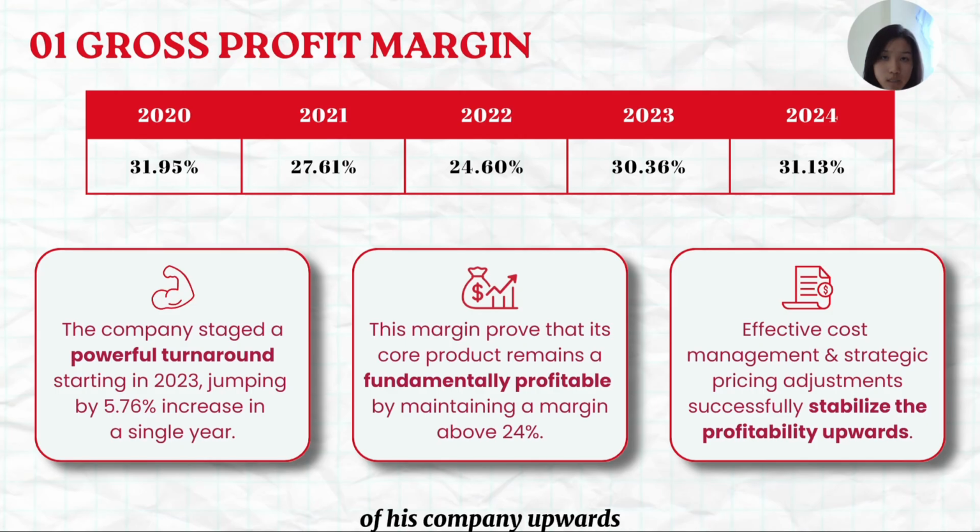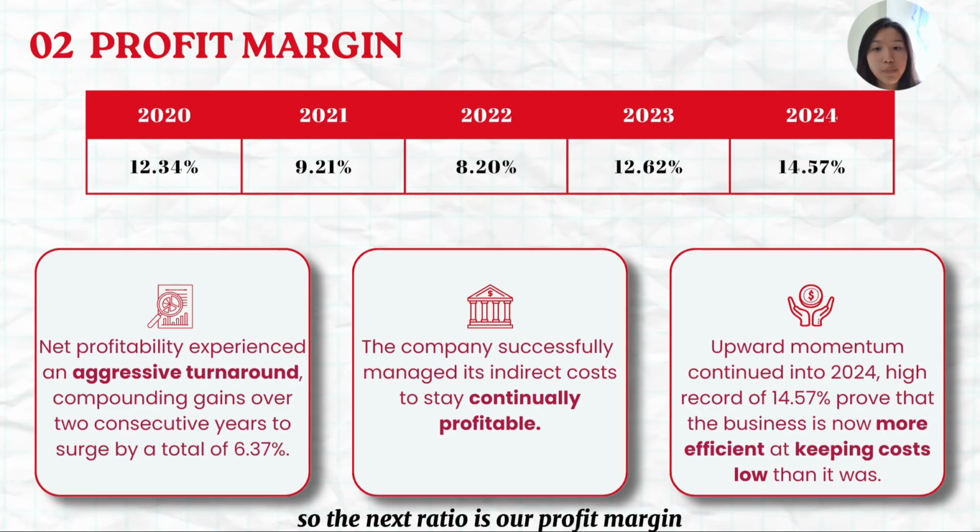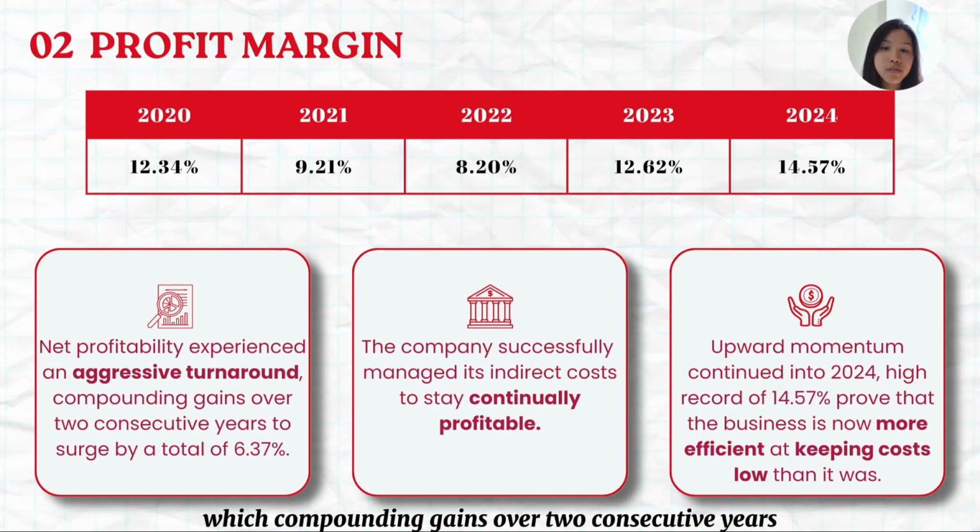of the company upwards. So the next ratio is our profit margin. So the net profit margin actually did experience an aggressive turnaround, compounding gains over 2 consecutive years to surge by a total of 6.37%.